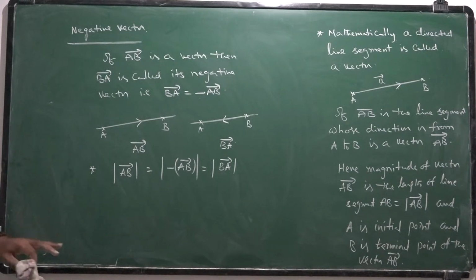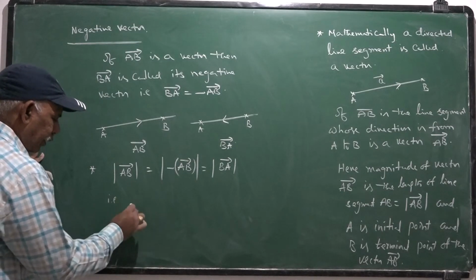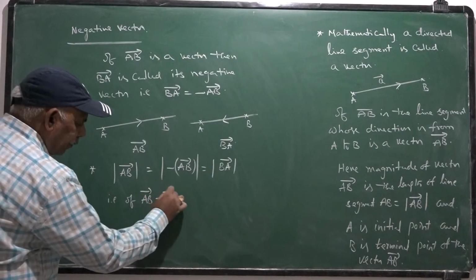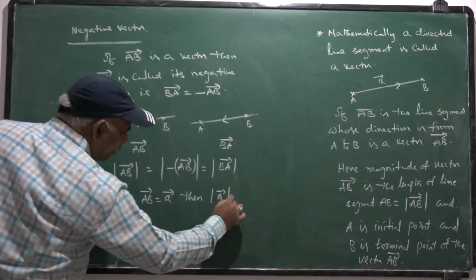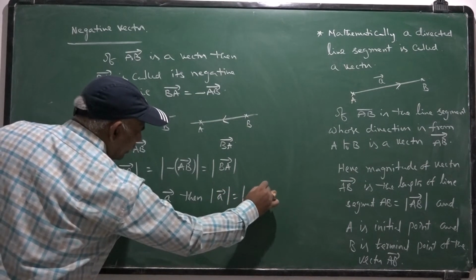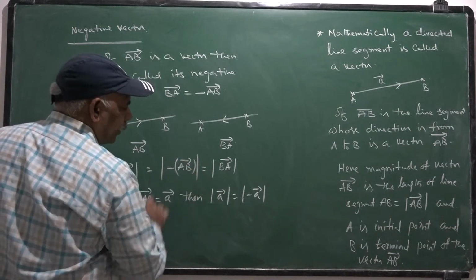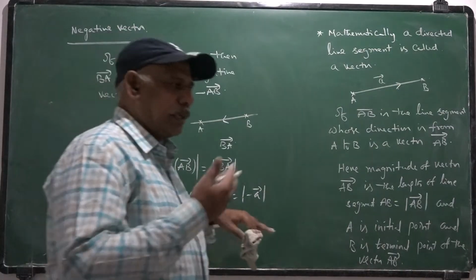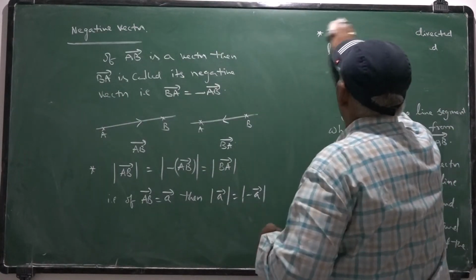That is a noteworthy point. In other words, if AB bar is considered as A bar, then mod A bar is the same as modulus of minus A bar. If A bar is a vector, minus A bar is its negative vector, whose direction is opposite to that of A bar.